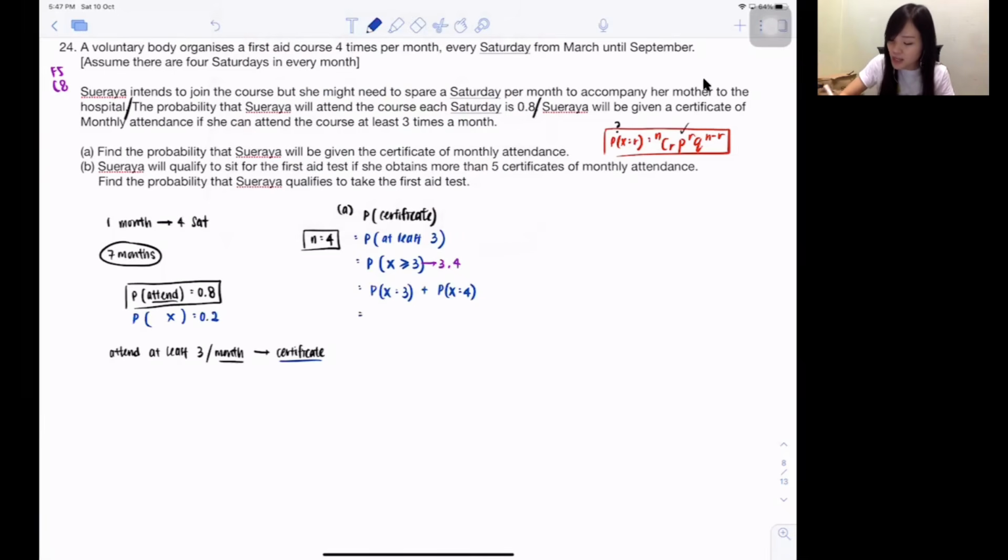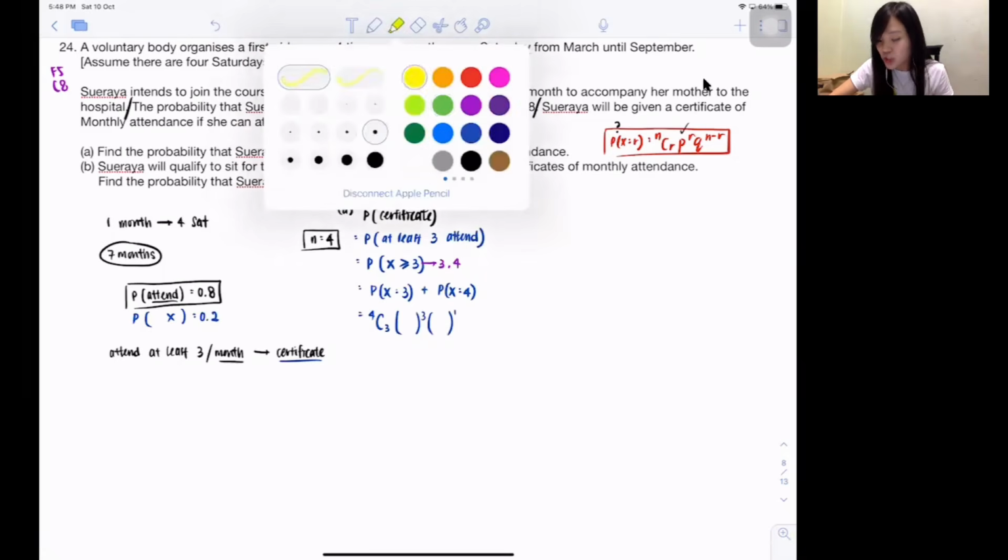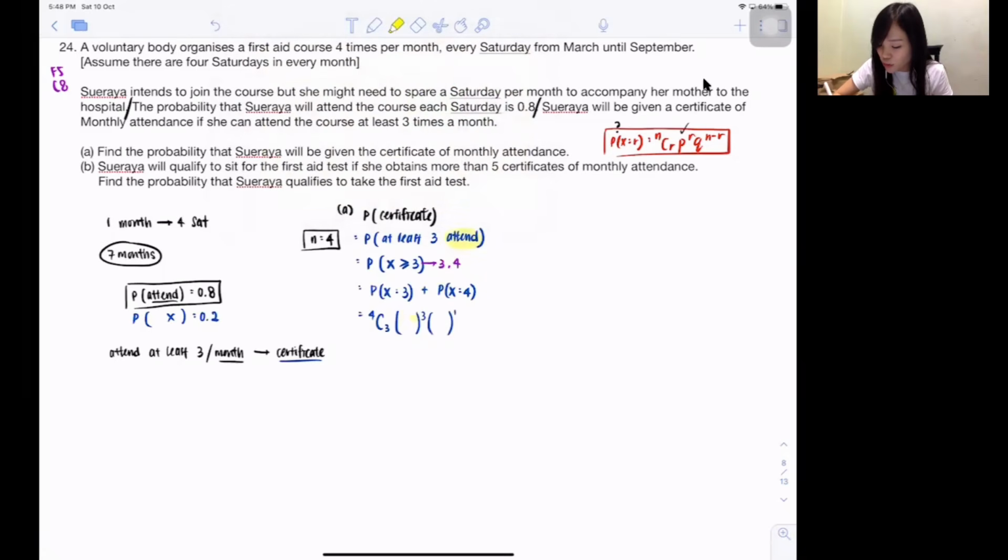Let's start to use the formula. Out of 4 times, I want to attend 3 times. Probability of success, power 3. Probability of failure, power 4 minus 3, which is 1. So what is success now? It depends on what you're doing. Now I'm talking about having the certificate, so you need to attend at least 3. That's why when you're talking about attend, you put the probability of attend in front, the yellow color one, which is 0.8. And then not attend, 0.2.